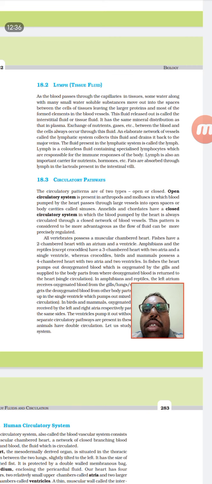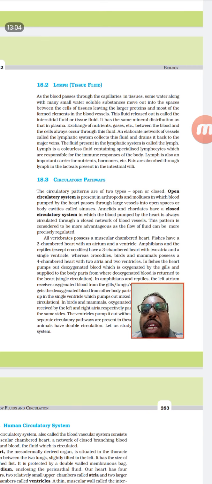Lymph means white colored or clear solution, and this lymph is running parallel to the normal RBC systems, because every time all the elements in the blood are not required. They need only a few things at a time. So whatever is not required at the time will be given to the lymph.